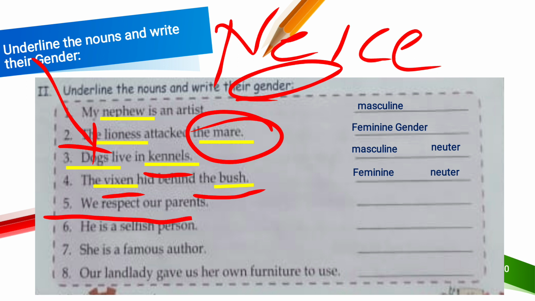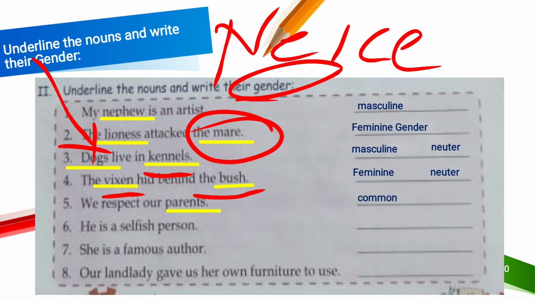Question number 5. We respect our parents. So just tell me, where is the noun in the sentence? Yes, parents. So is parents a proper noun, common noun or masculine? Okay, so it's a common gender. Parents are common gender, right? क्योंकि जब हम parent बोलते हैं तो parent means मम्मी पापा दोनों, right? And that is used for mummy as well as papa. Suppose your parent meeting happens, then sometimes your mummy comes, sometimes your papa comes, so parents is used for both, right? So it's a common gender.